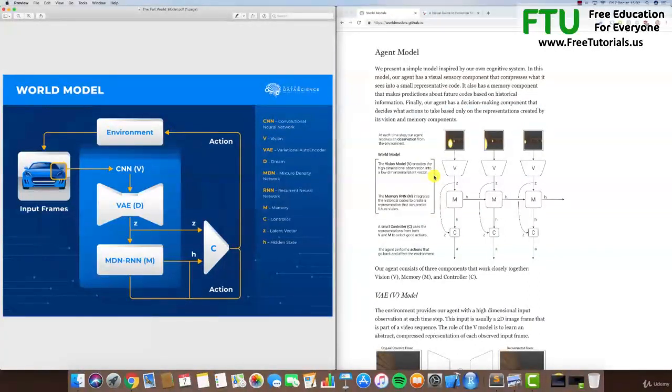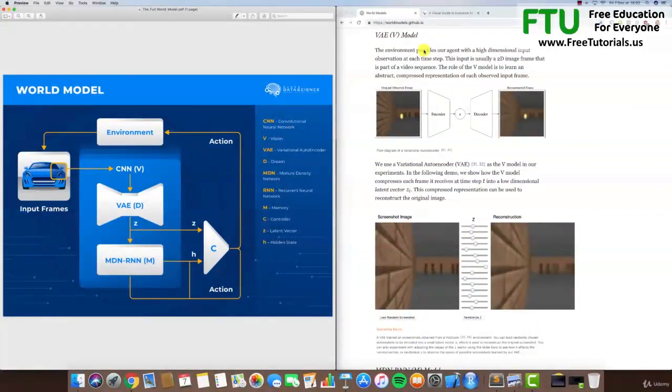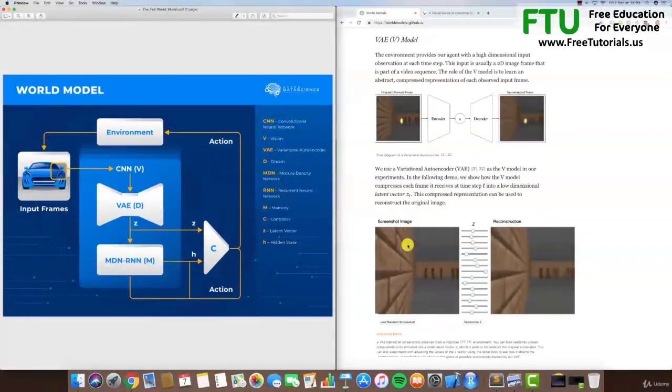in my opinion, because it covers the different parts of the world model, including the VAE, variational autoencoder, as we can see here, VAE V model, with the different components of the variational autoencoder, including the encoder, which produces the latent vector Z, and then the decoder, which recreates the frame from the latent vector Z. And not only do they explain this with nice graphics, but they also provide an interactive demo, where you have a random screenshot as the input and the option to randomize Z, and you get the reconstruction image.